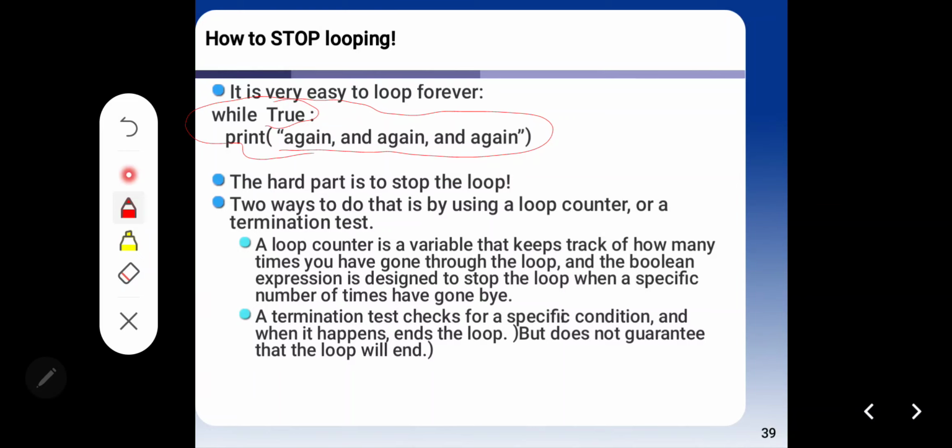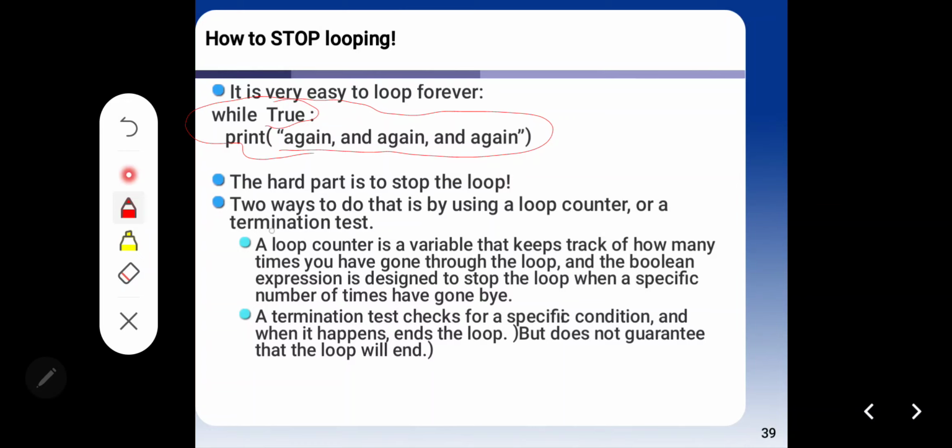Here, the statement is not a value, not a number, but the repetition is a string. How can you stop this looping? The hard part is to stop the looping. Two ways to do that are by using a loop counter or a termination test.